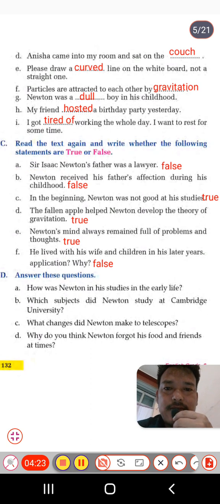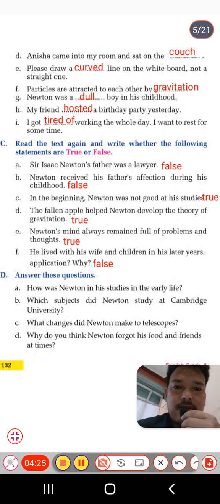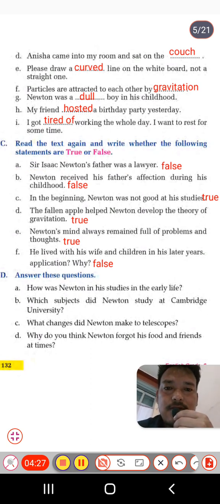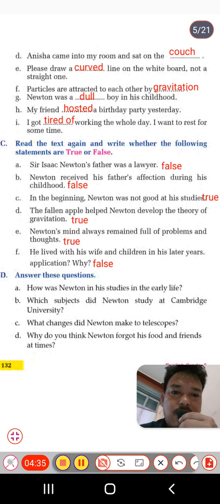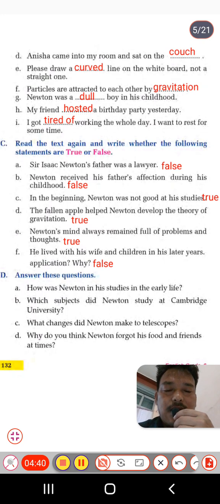So first one, Isaac Newton's father was a lawyer. It's false, students. And B, Newton received his father's affection during his childhood. This is false also. C, in the beginning Newton was not good in study. Yes, it is true, students. He was not a good student in his study, and instead he was a dull student. Later he became very intelligent and brilliant.